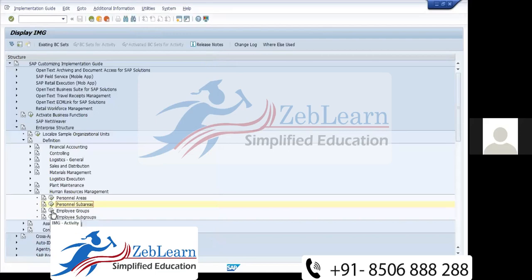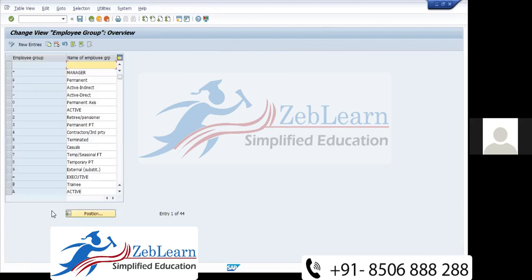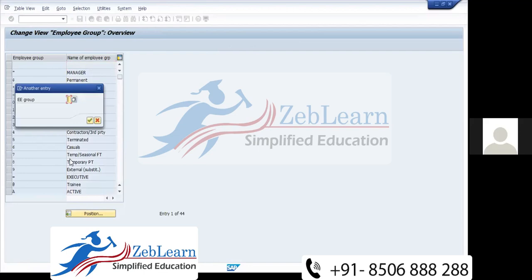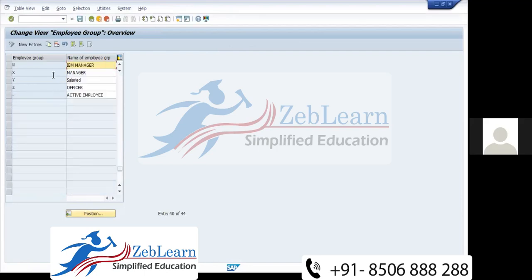Now next one is the employee group. Employee group, I already created W yesterday. Okay, I hope everyone remembered. It's nothing big here. Anything you can keep W. So yesterday I created IBM manage. Now today I'm going to make the changes here. In place of IBM, I'm going to write Big Bazaar manage. So W, we have created W. How to create? Click over new entry and do.